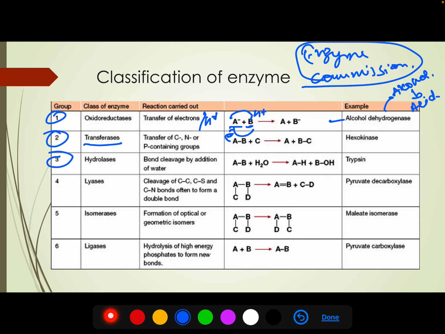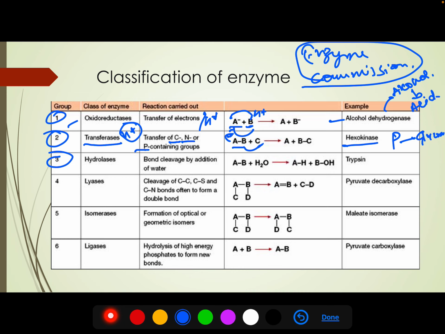Next is transferase. They transfer a group, but it should not be H plus, because if they transfer H plus, it will be an oxidation reaction, a redox reaction. So they transfer a group except H plus. They can transfer carbon, nitrogen, phosphate. For example, we have AB and now B is transferred to C. An example is hexokinase. It transfers a phosphate group to glucose and forms glucose 6 phosphate in the first step of glycolysis.